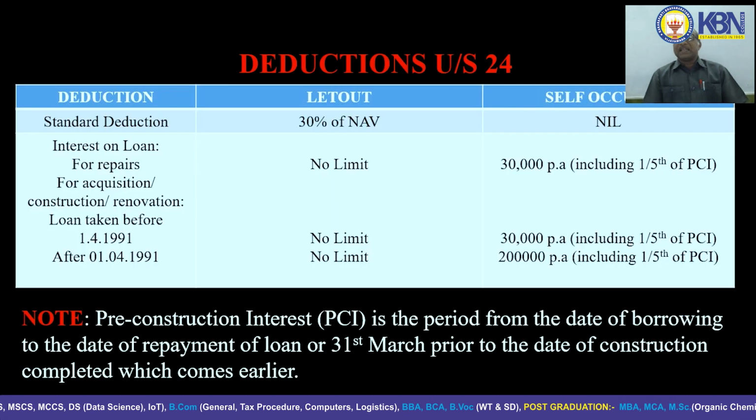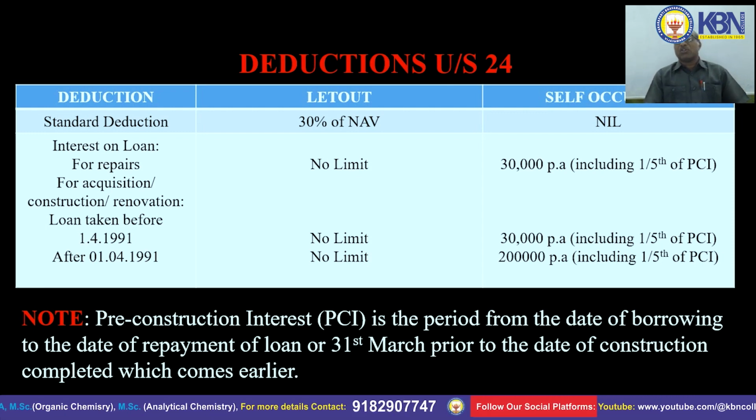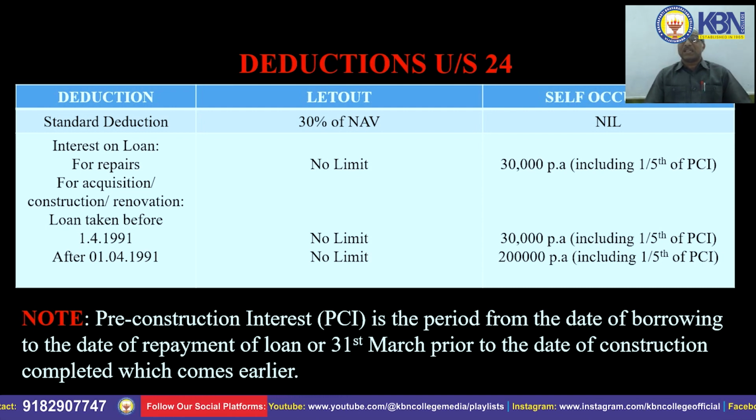So after getting the net annual value, we can claim deductions under section 24. For that we divide the house properties into two categories: one is let out and the other is self-occupied. The first deduction is standard deduction, which is allowed only for let out house property because that house property possesses NAV. So this is based on NAV. 30% of NAV is allowed, whereas in case of self-occupied, it is nil.